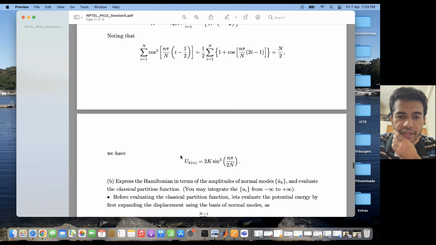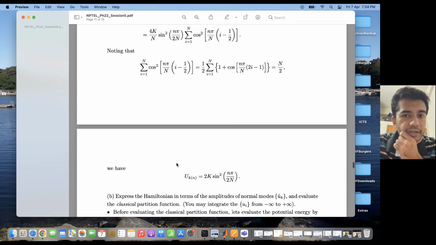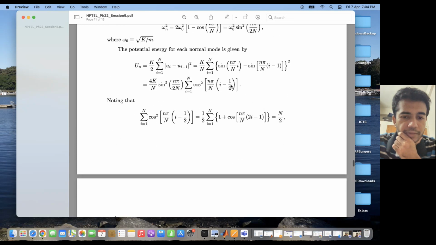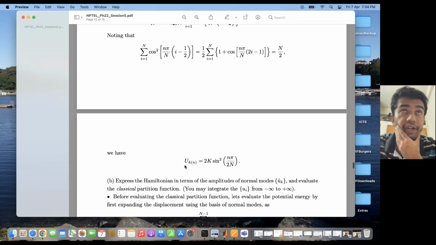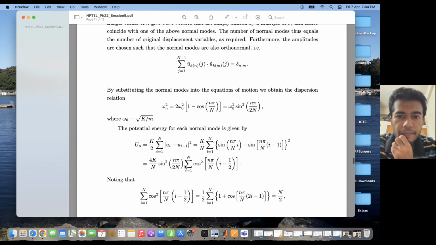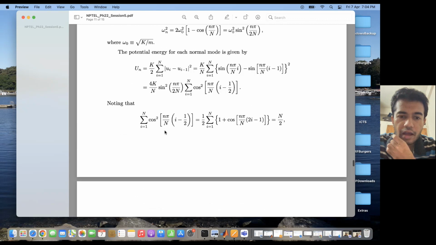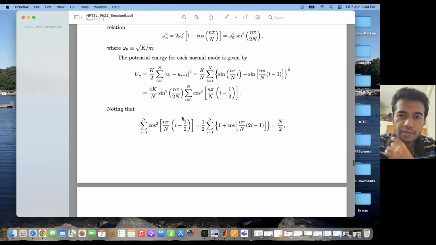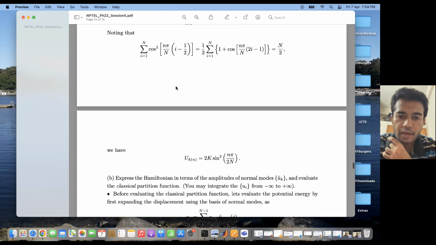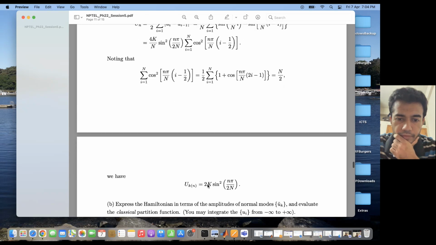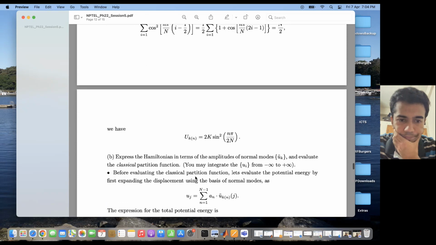So then the potential energy turns out to be equal to this. Sorry, there should be a 4 over here. Potential energy turns out to be equal to this because potential energy should be half m omega square into amplitude square. So this is the omega square which I had over here. Half m omega square is the potential energy. This is the expression for the potential energy of the nth normal mode of the system.